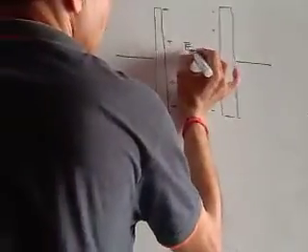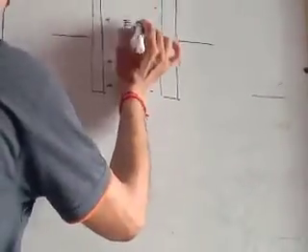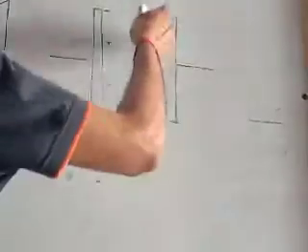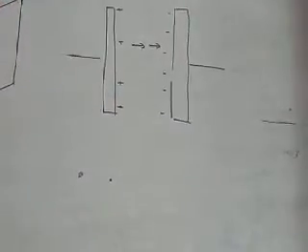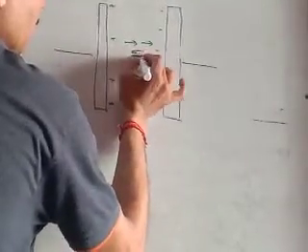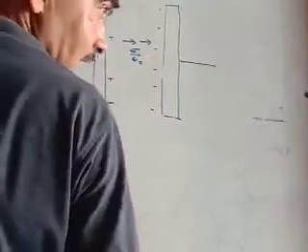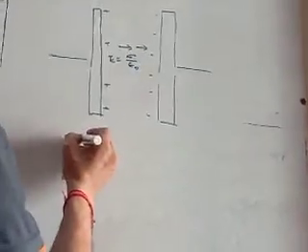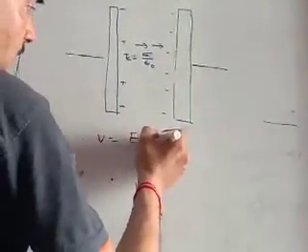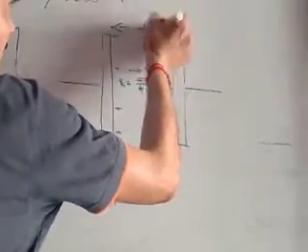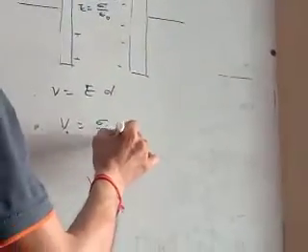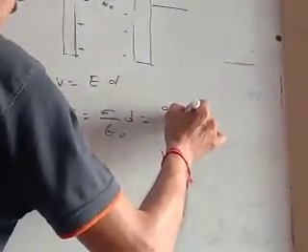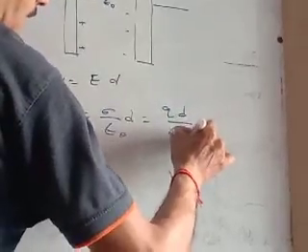There is an electric field between the plates of the capacitor. This is a plane sheet of charge, this is another plane sheet of charge, and both the plane sheets of charge are producing electric fields in the same direction. Therefore, the electric field between the plates of the capacitor is sigma upon epsilon naught. Since V equals E into d, where d is the separation between the plates, V equals sigma upon epsilon naught into d, which is equal to Q d upon epsilon naught A.